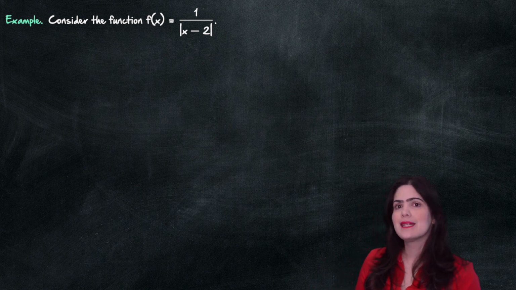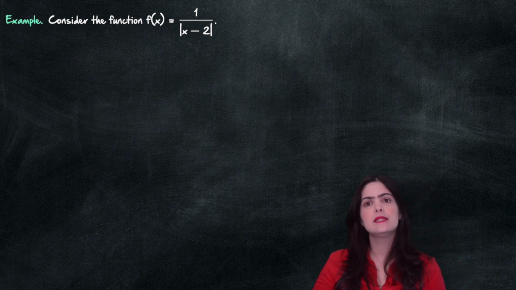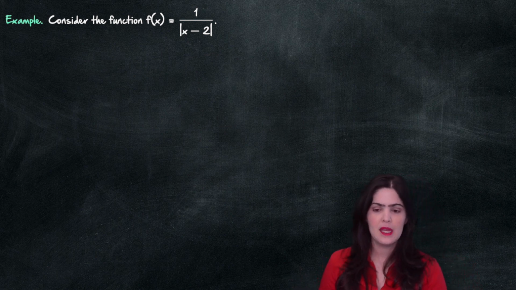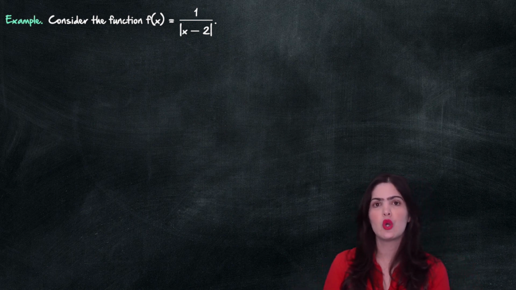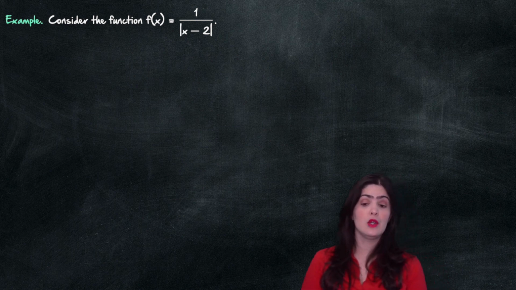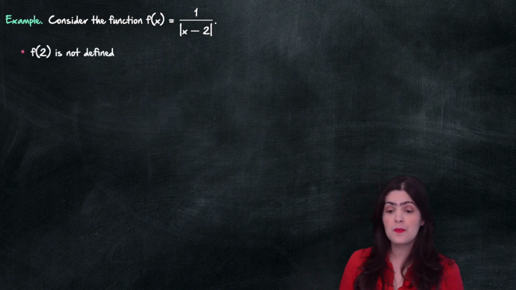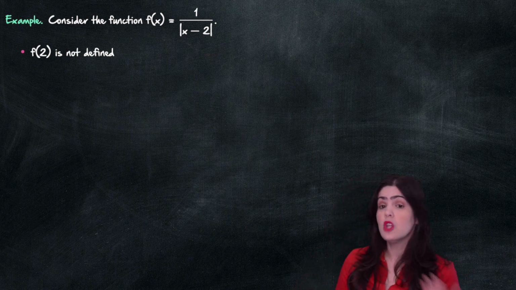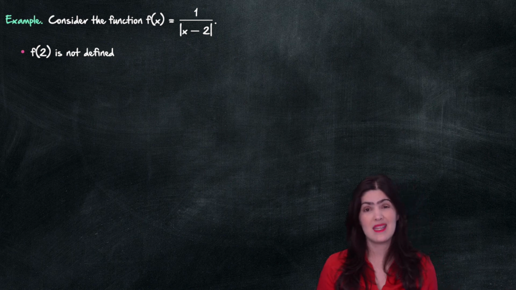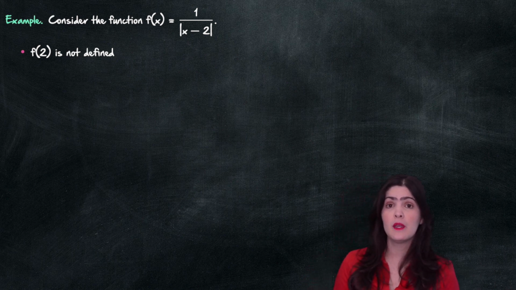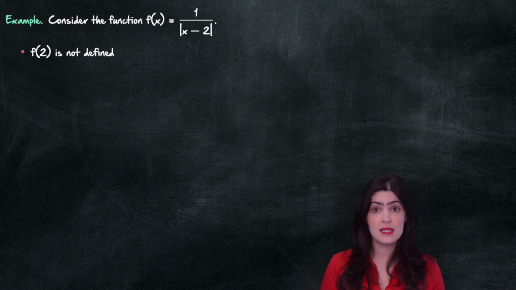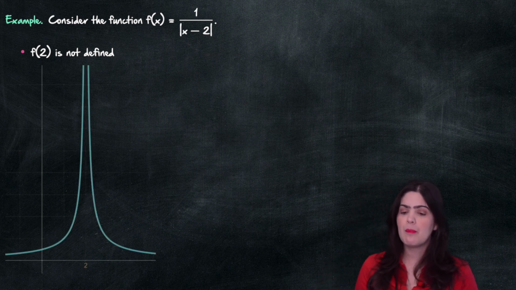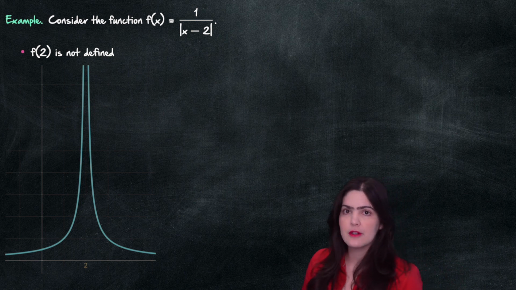Now we want to consider a different example. Again, the limit is not going to exist, but it's not going to exist in a different way. We're going to take a look at the function 1 over the absolute value of x minus 2. f is not defined at 2, so f of 2 is not defined. We know that that's not a big problem. We've already computed limits that existed when the function was not defined at the point where x wanted to tend to. And here we have a graph of the function.